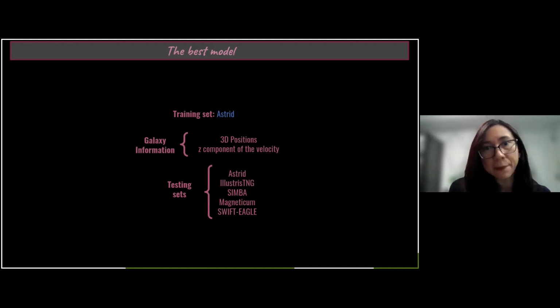So in real data, we have only the radial velocity, which is the velocity that we measure in the line of sight, so only one component. That's why we are using only one component of the velocity, and for simplicity, the z component. We are going to test our machinery in different hydrodynamical simulations: Astrid, IllustrisTNG, SIMBA, Magneticum, and Swift-Eagle.